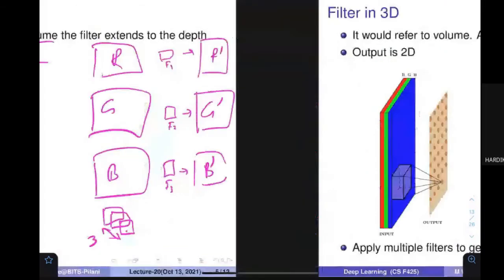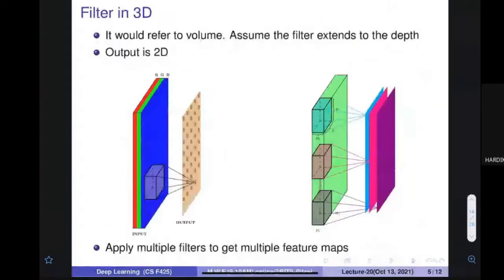So who is going to stop you from applying only one such filter? For example, when you applied this, you got this particular plane. Everybody is okay that when you apply a 3-dimensional filter, you get one plane. So who is stopping me from applying only one?